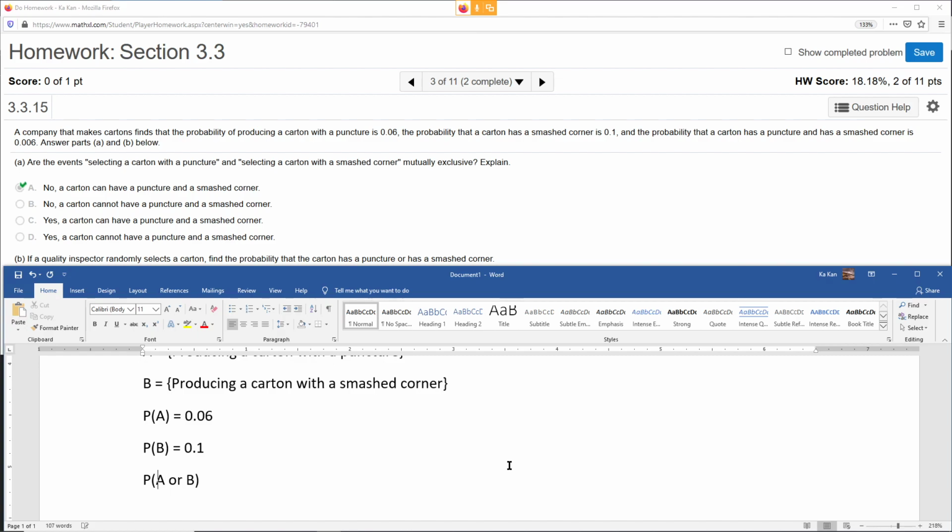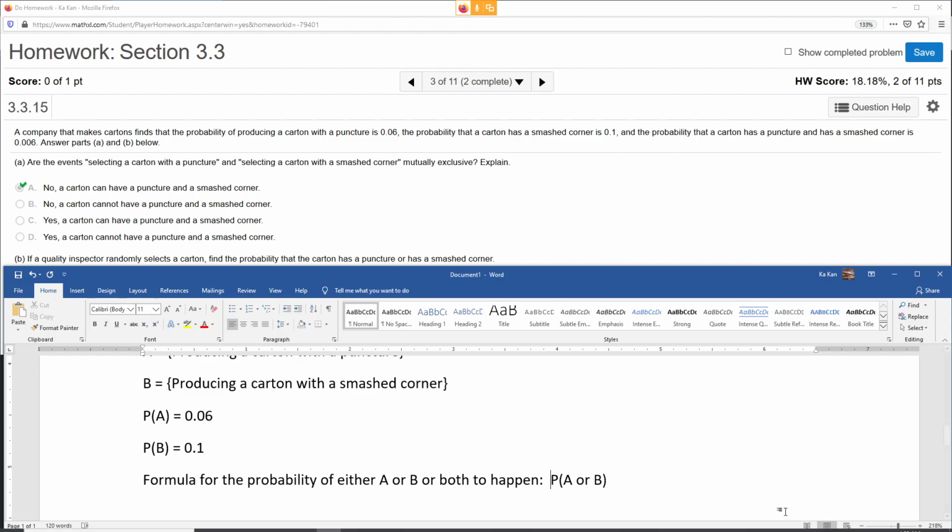There's actually a formula for this. The formula for the probability of either A or B or both to happen is this.